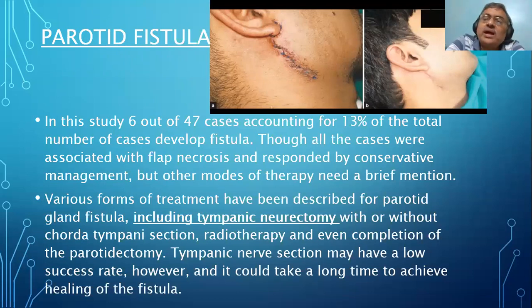Why does gland fistula occur? Most of the time the reason is that when you do superficial parotidectomy, most of the cases you also cut the parotid duct. So the salivary gland supply of the deep parotid is hampered. The amount of deep parotid is very small.